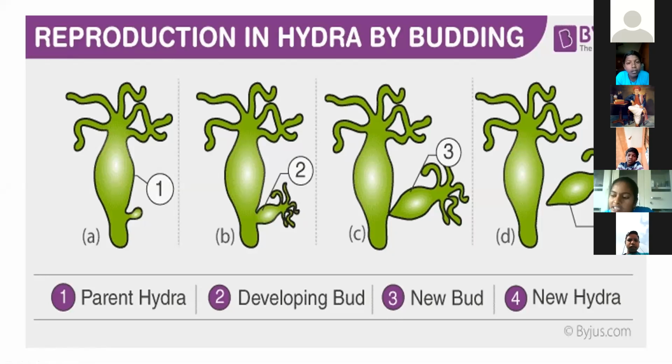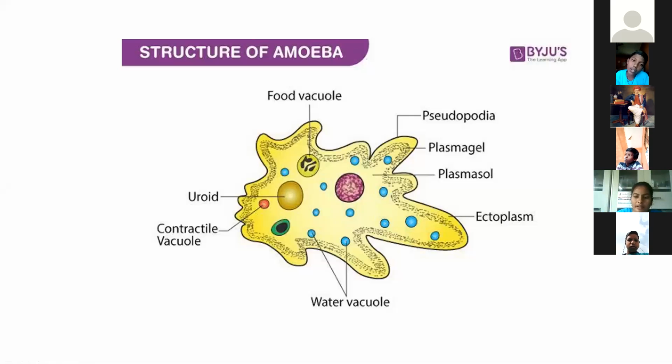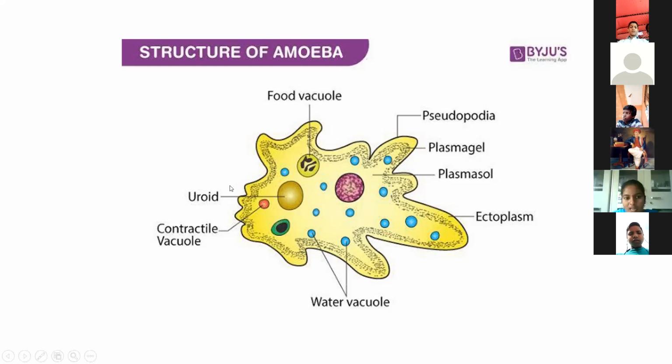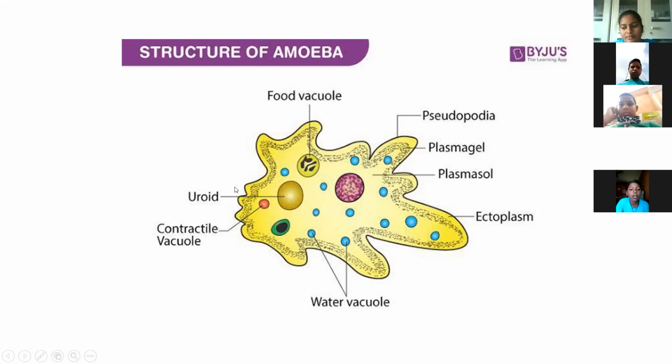Next one is the amoeba. We know that amoeba is a single cellular organism. Why is it called a single cellular organism? It has only a single cell. The amoeba is made up of only one cell.